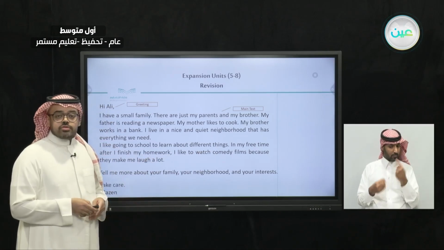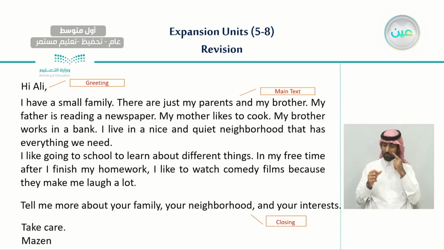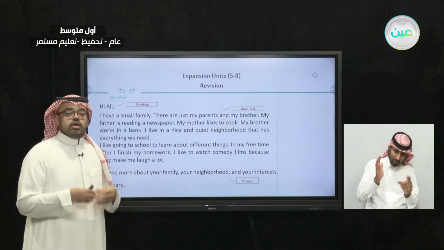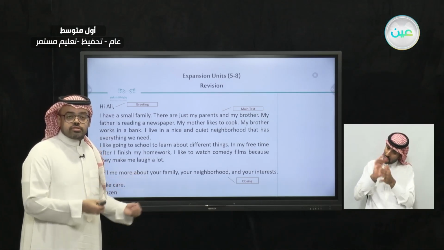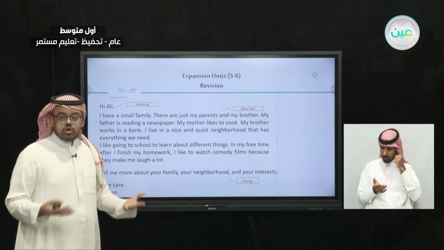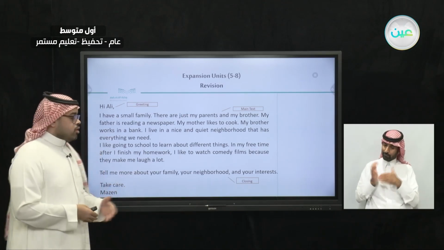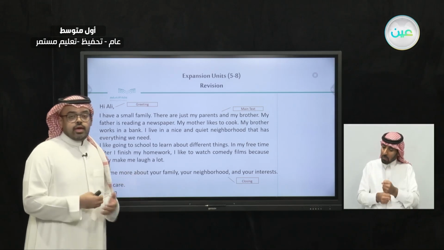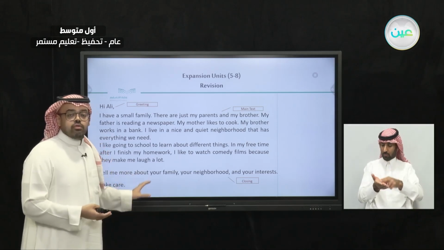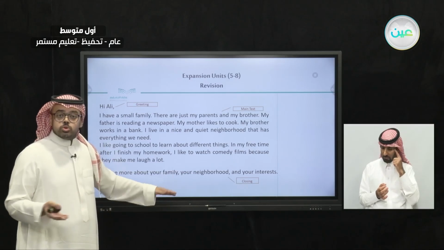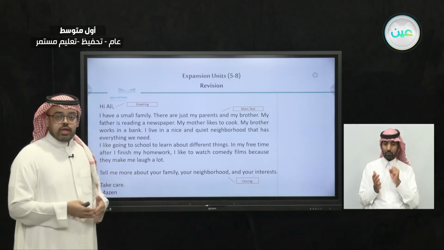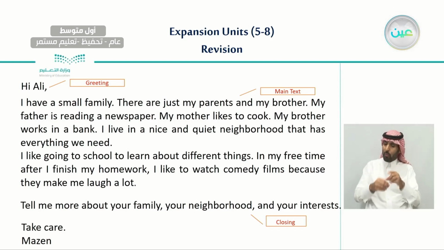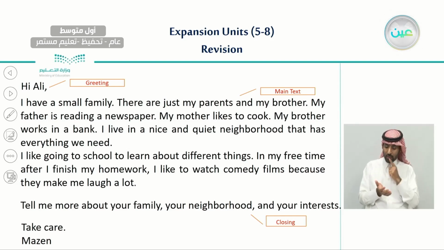And what comes after the main text comes the closing. Simple phrases that you put at the end of this email just to let the receiver of this email know that you are closing or ending your email. We have phrases like tell me more, waiting for your reply, write back to me. You can choose one of them to write your own email. Here I have chosen the phrase tell me more about your family, your neighborhood, and your interest.